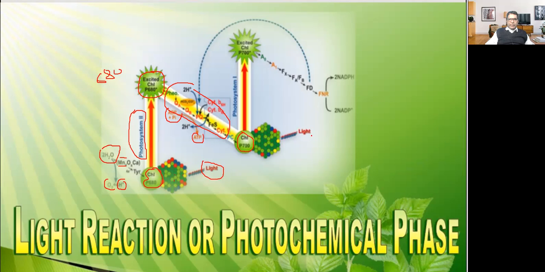Now this will also get excited. Here the reaction center is P700. So it will get electrons from photosystem second, as well as energy, photons, from the sunlight. It will get excited. Then there are excited electron receptors. Then here what will happen? NADP will be reduced into NADPH. Here NADPH is an energy rich compound. 1 NADPH is equal to 3 ATP.